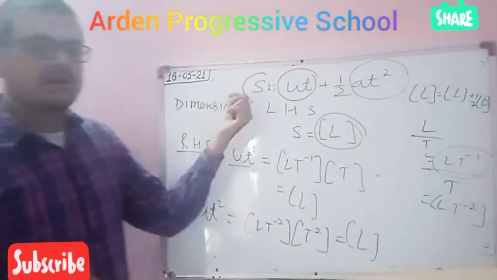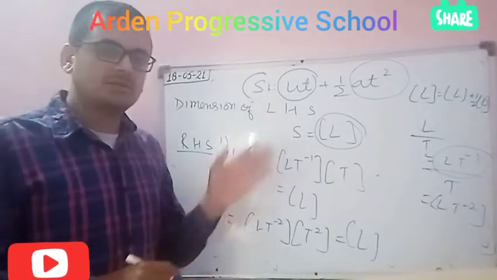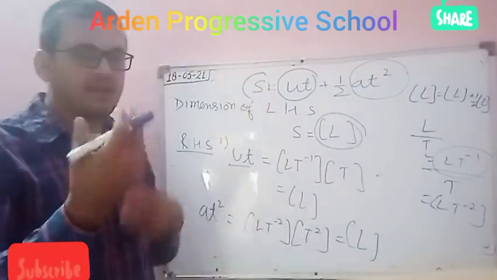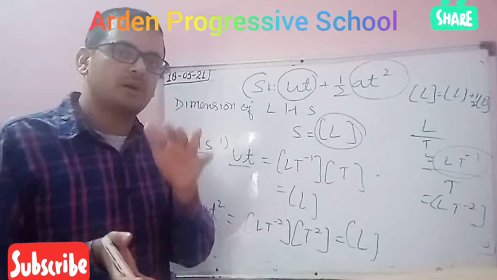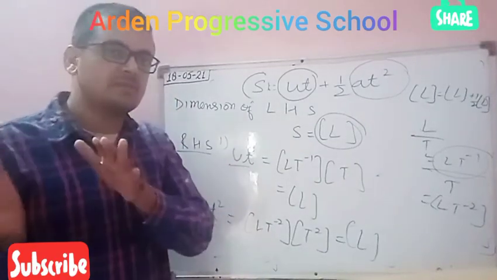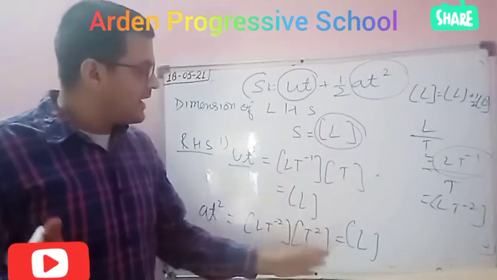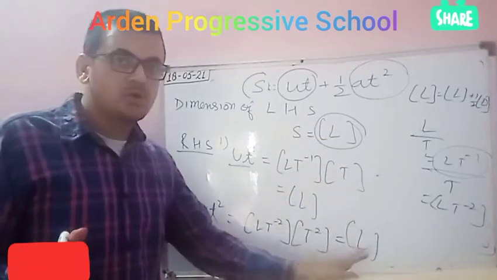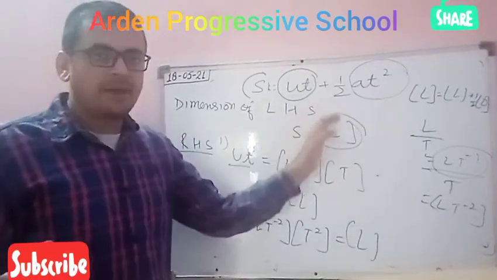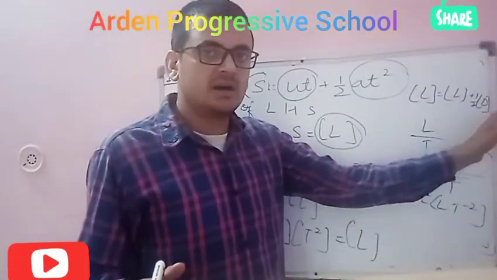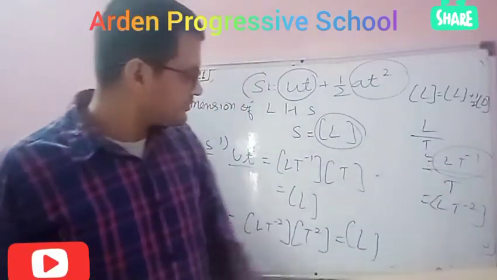Okay, so what is the statement? The dimension of both sides must be the same. And if any equation consists of more than one term, then the dimension of each term must be the same. So the dimension of the left hand side is L, and every term of the right hand side is also L. Here the one half is a constant term.